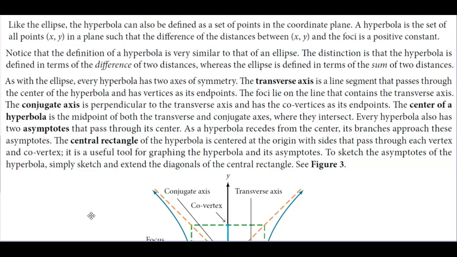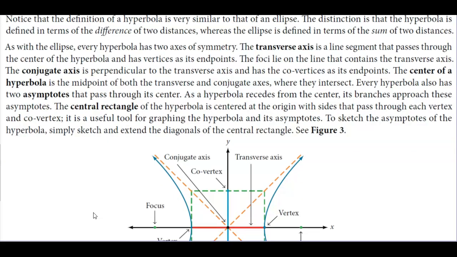The conjugate axis is perpendicular to the transverse axis and has the co-vertices as its endpoints. The center of the hyperbola is the midpoint of both the transverse and conjugate axis, where they intersect. Every hyperbola also has two asymptotes that pass through its center. As a hyperbola recedes from the center, its branches approach these asymptotes.